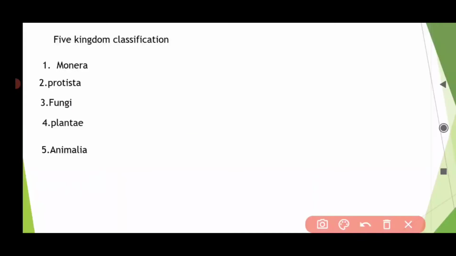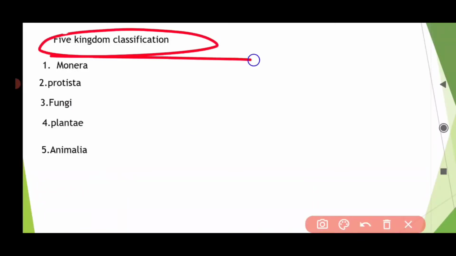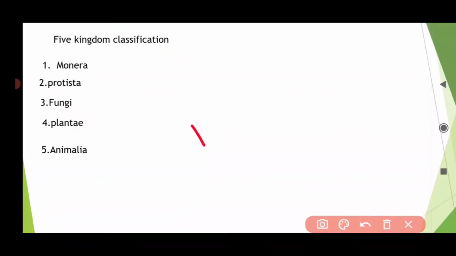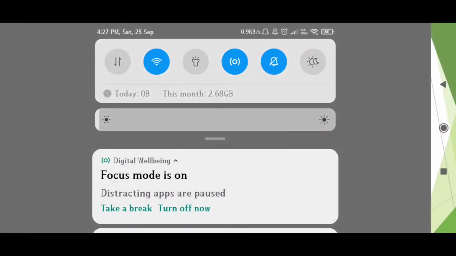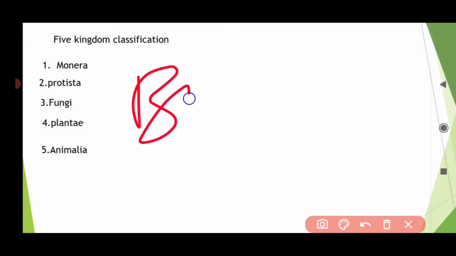But now they are removed according to R.H. Whittaker's 5 kingdom classification. They are removed and kept in different kingdoms. The detailed discussion will be in biological classification.